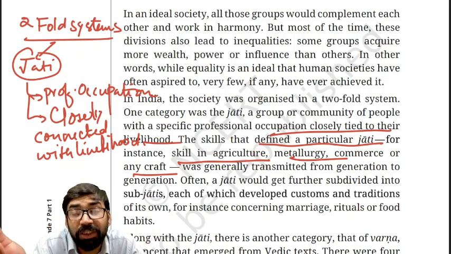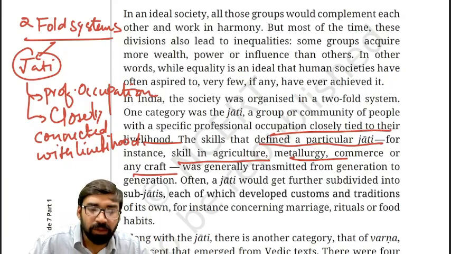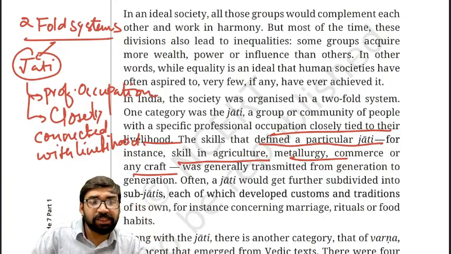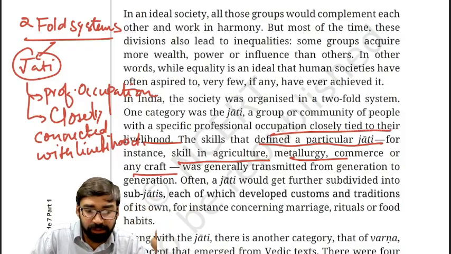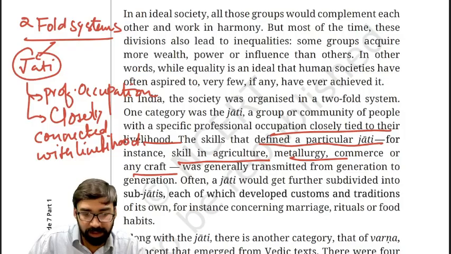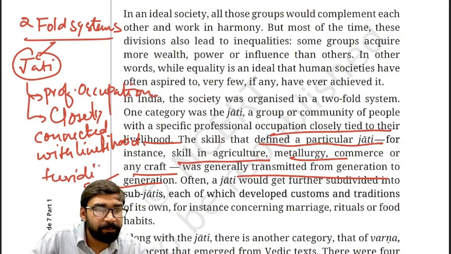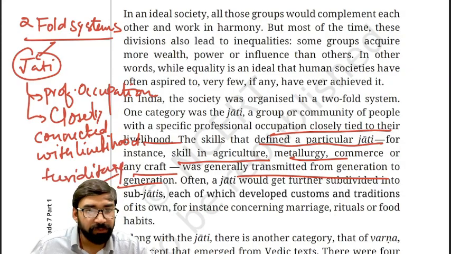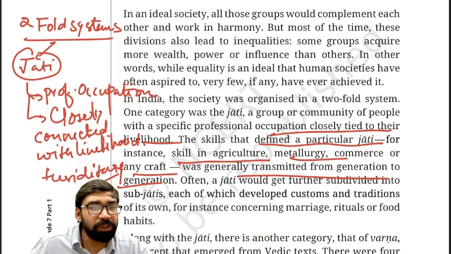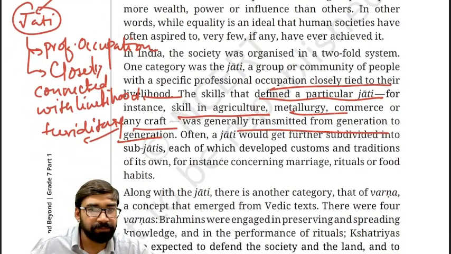So it will become what? It will become jati. It will become caste. Clear? So there are various skills which are defined as per jati, like agriculture, metallurgy, crafts, all these things. And this transmission from generation to generation is basically hereditary in nature. Fine. Now, how did this jati develop into customs? Now we'll try to understand.